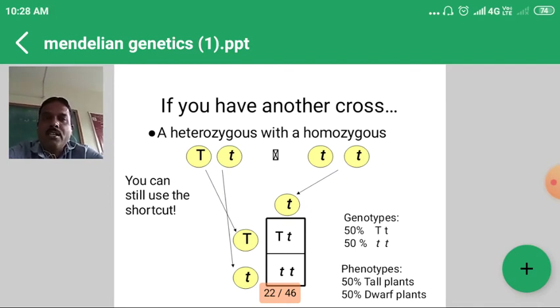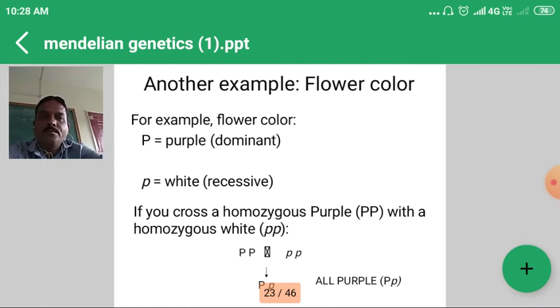Test cross means the F1 is crossed with the recessive parent, the dwarf parent, so the dwarf character is there, tall and dwarf. So a 1:1 ratio is obtained in a monohybrid. The monohybrid test cross ratio is 1:1, while the monohybrid phenotypic ratio will be 3:1. Likewise, we can know each ratio in detail.